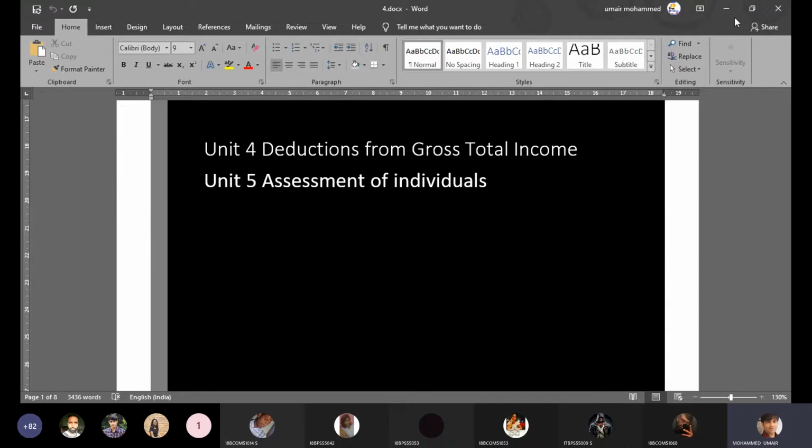after computing gross total income, first of all, you should know what gross total income is. Let me quickly recall the definition you studied in the first chapter of your previous semester. Gross total income refers to the total income earned by the assessee during the previous year from various sources that are classified into different heads. When you compile all the incomes earned from different sources under different heads, it constitutes gross total income.